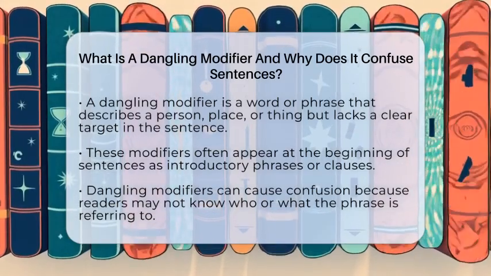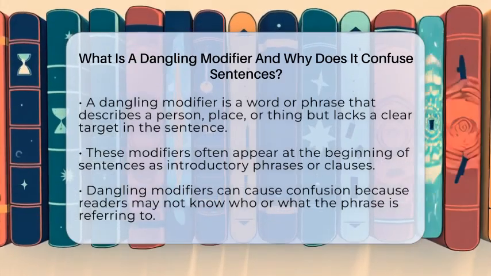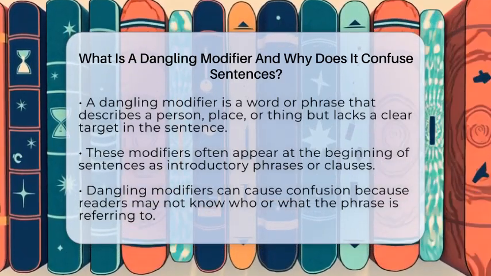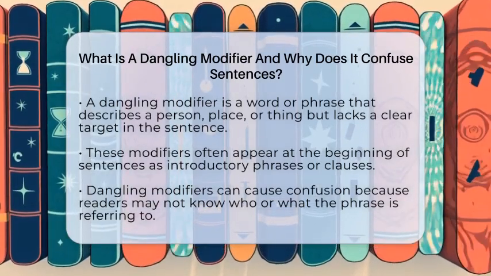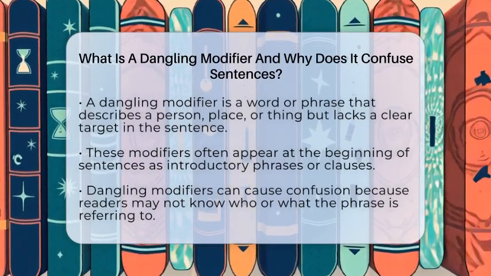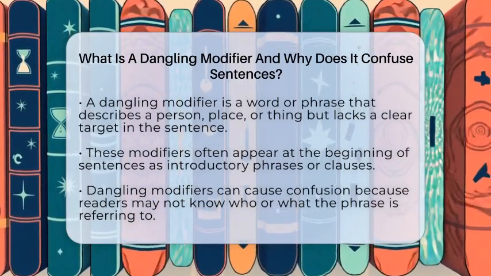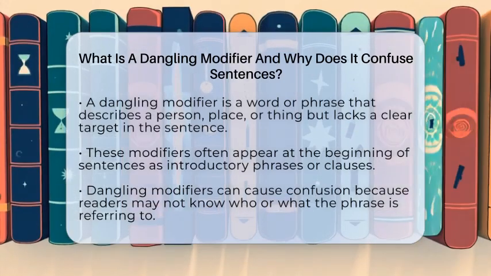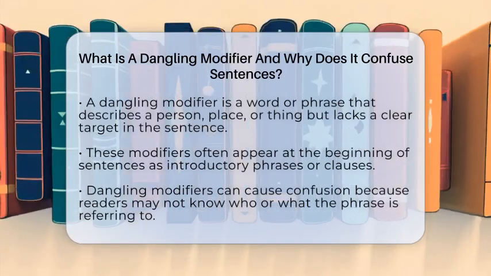what is doing what. A dangling modifier is a word or phrase that is meant to describe or give more information about a specific person, place, or thing in a sentence. But if the sentence doesn't clearly include that person or thing, the modifier is left hanging without a clear target. This can make the sentence seem strange or even funny, because it looks like the modifier is describing the wrong